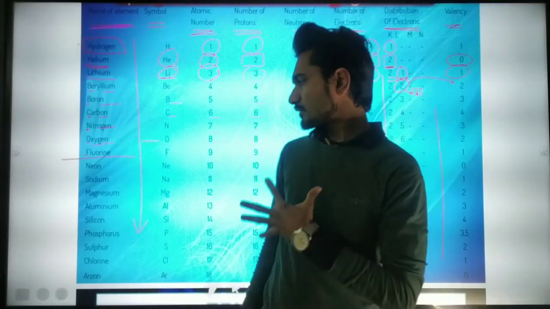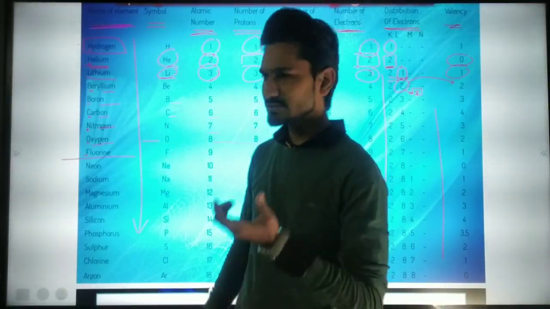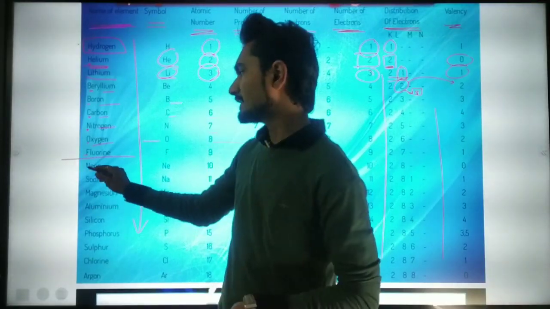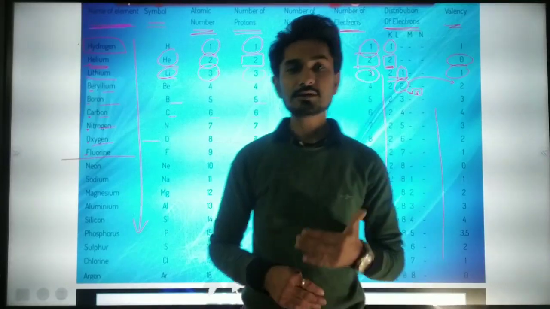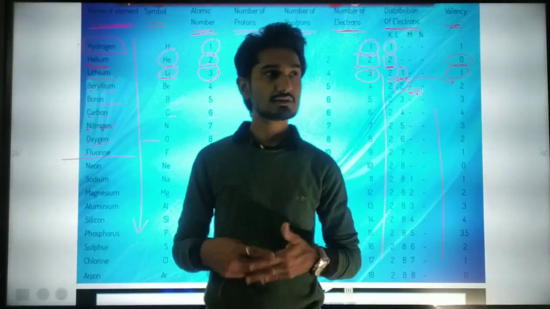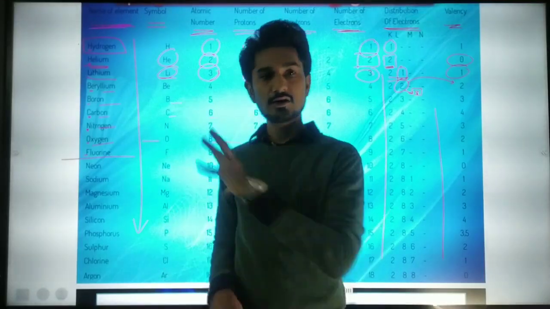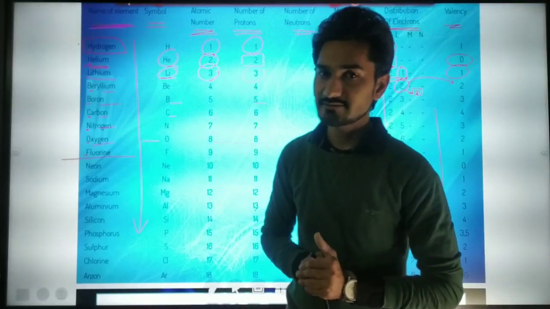Okay, so these are the short techniques from the first alphabet. You can memorize these things. I am already putting the link in the description. There I have discussed these 3 or I think 4 methods to memorize these 18 elements. So from that you can understand it very well.